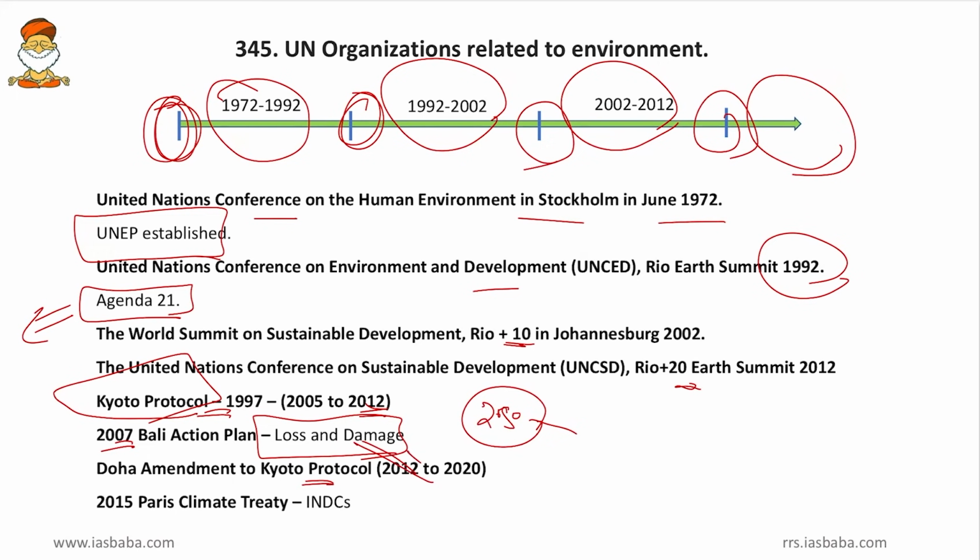So it is here that India and China emerged as the heroes of developing countries. So they emerged as the leaders of G77. And then the latest, the 2015 Paris Climate, that brought up the Intended Nationally Determined Contributions. So, in this context, the Indian INDCs will become important. And friends, various other summits have also been held, that is Cancun Summit, Lima Summit and others, but they are not so important because nothing substantial took place there.